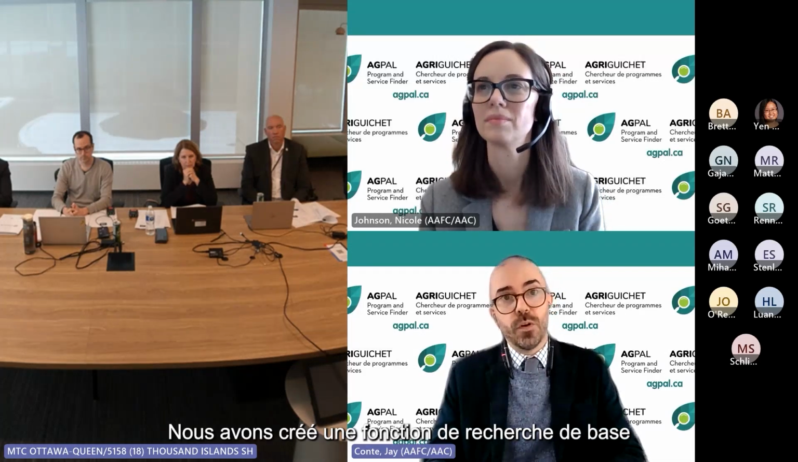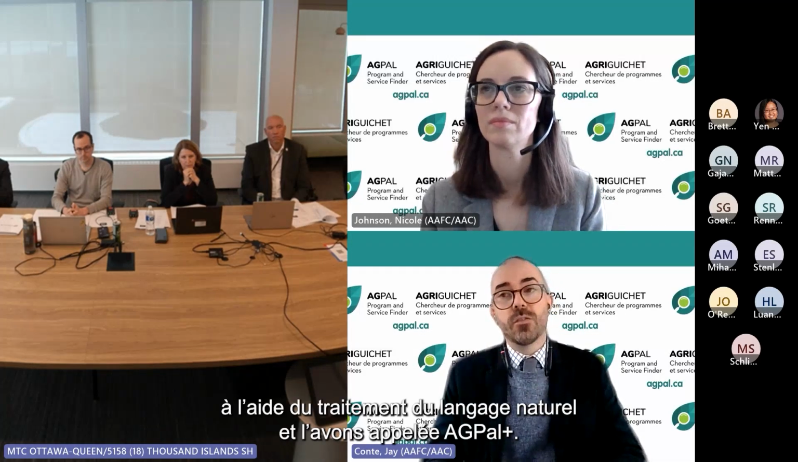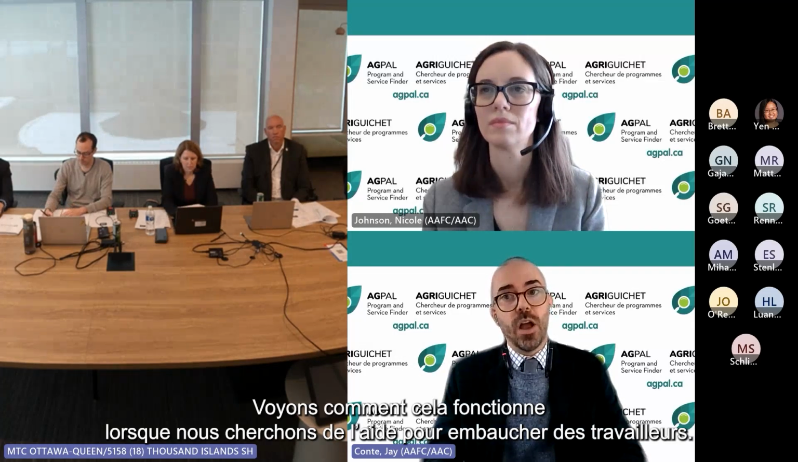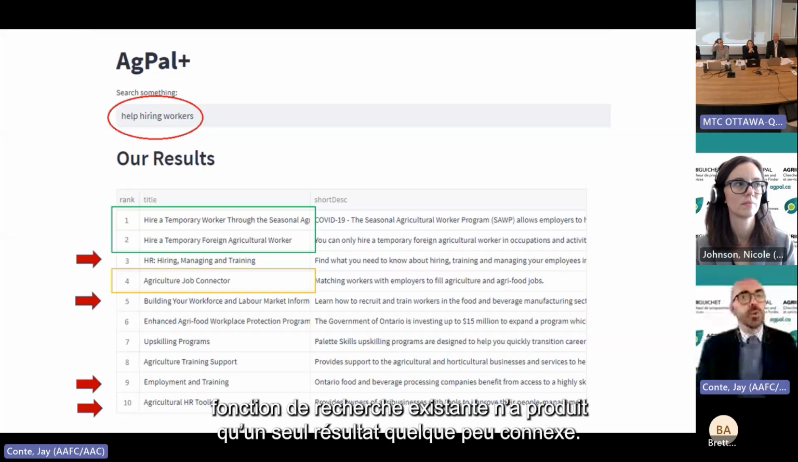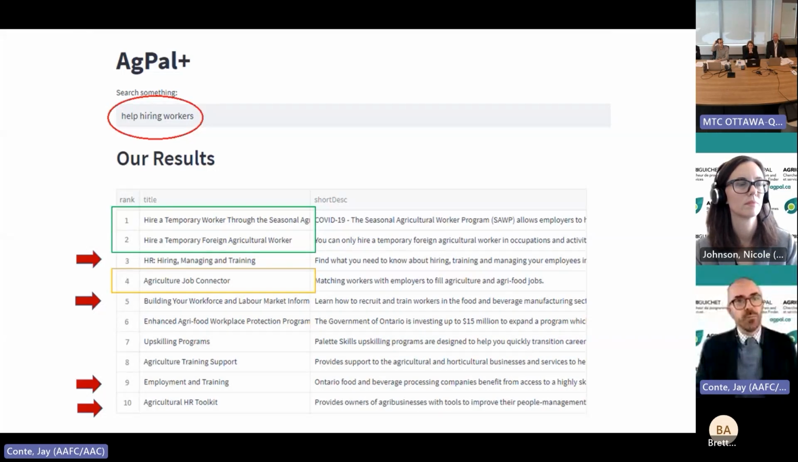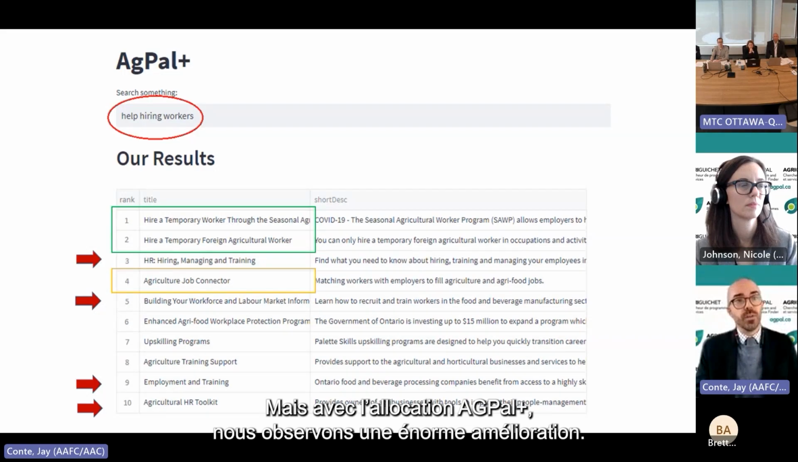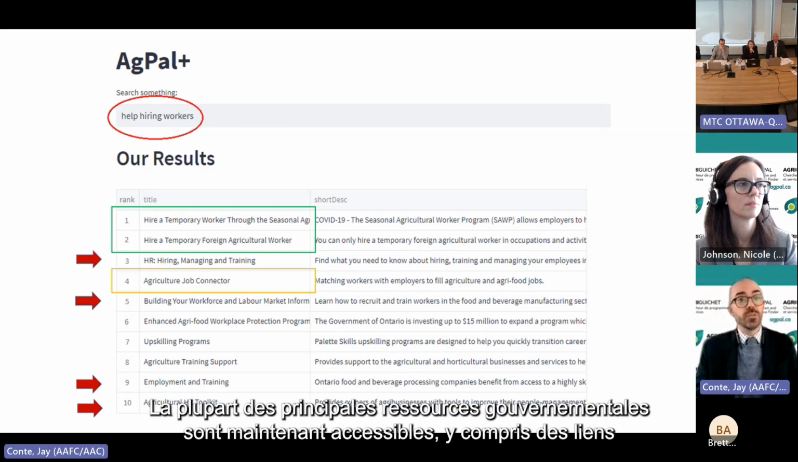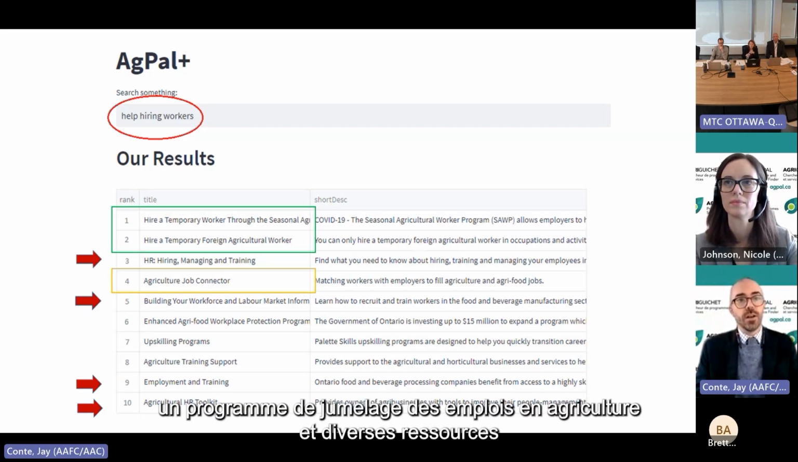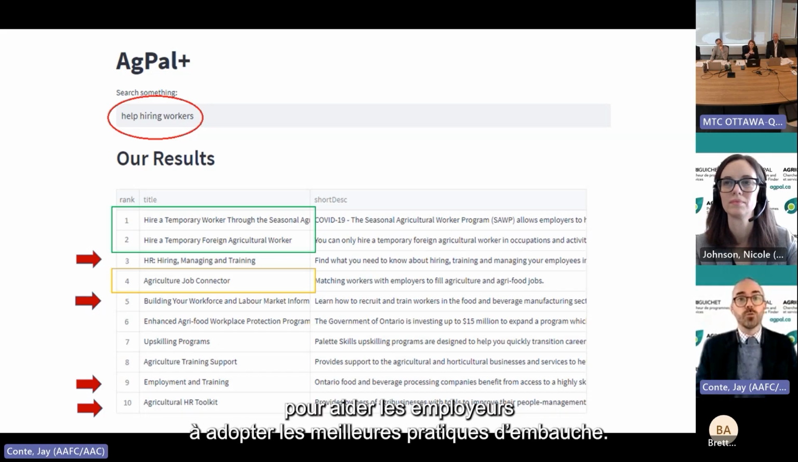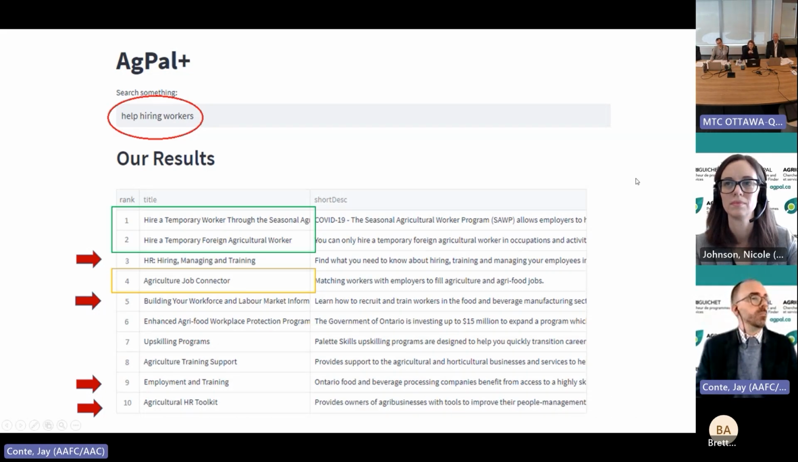We've built a basic search function using natural language processing and have called it AgPal Plus. Let's see how it works when we search for help hiring workers. If you recall, the existing search function returned only one somewhat related result, but with AgPal Plus, there's a huge improvement. Most of the key government resources are now showing up, including links to hiring workers through the Temporary Foreign Worker Program, an agriculture job connector, and a variety of resources to help employers with best hiring practices.